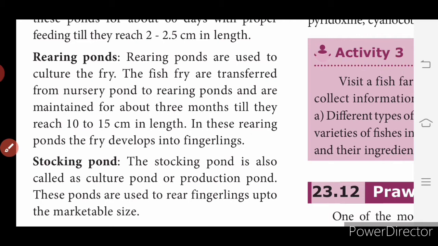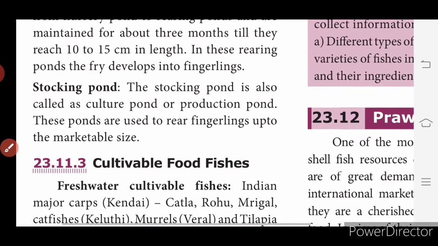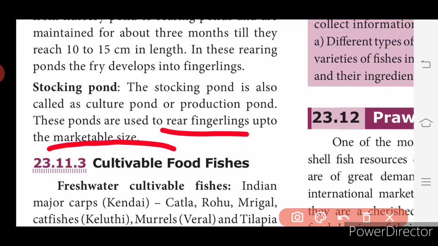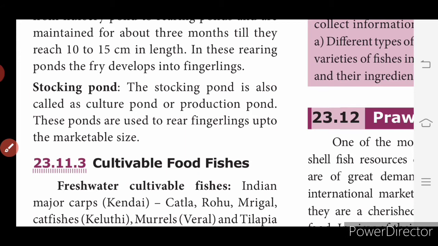The next is stocking pond. It's also called as culture pond or production pond. These ponds are used to rear fingerlings up to the marketable size, the last stage. Okay, so these are the steps for the growing of the breeding fishes.